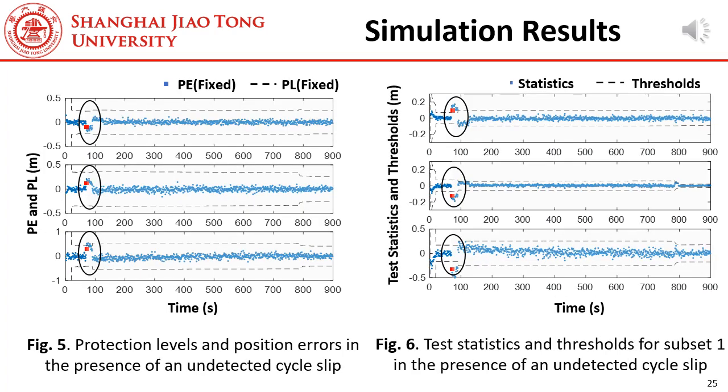Then, the fault detection capability is tested. We simulate a case, where there is an undetected cycle slip of 2 cycles in satellite 1. Figure 5 shows the protection levels and the position errors, and Figure 6 shows the test statistics and the thresholds for subset 1. In Figure 6, the red point indicates the epoch when the fault is detected. And we can see, the fault detector can effectively detect the fault. And as shown in Figure 5, before there is a fault alert, the protection levels always safely bound the position errors. These results prove the effectiveness of our algorithm.